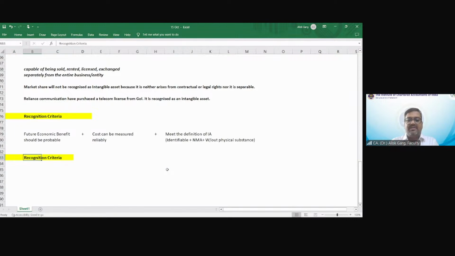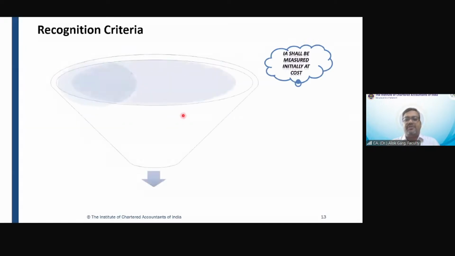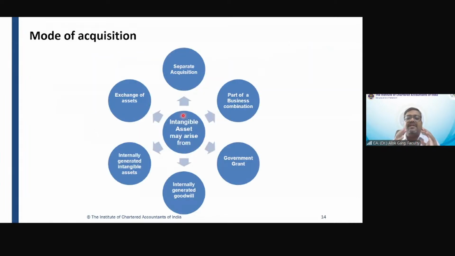Then initial measurement. The standard says that an intangible asset has to be initially measured at cost. Now we are discussing the mode of acquisition. How is this intangible asset going to be acquired? Because the measurement depends on the mode of acquisition.